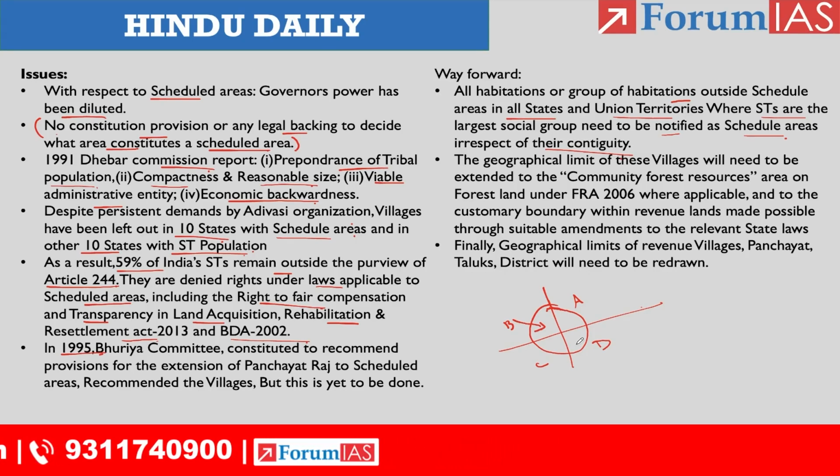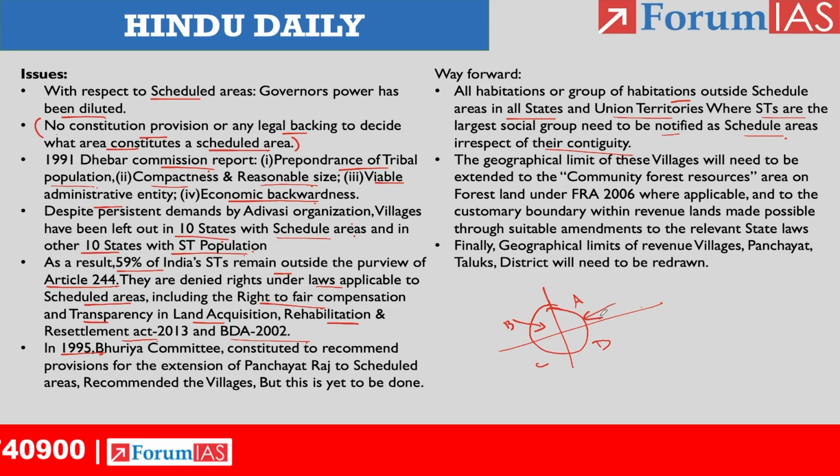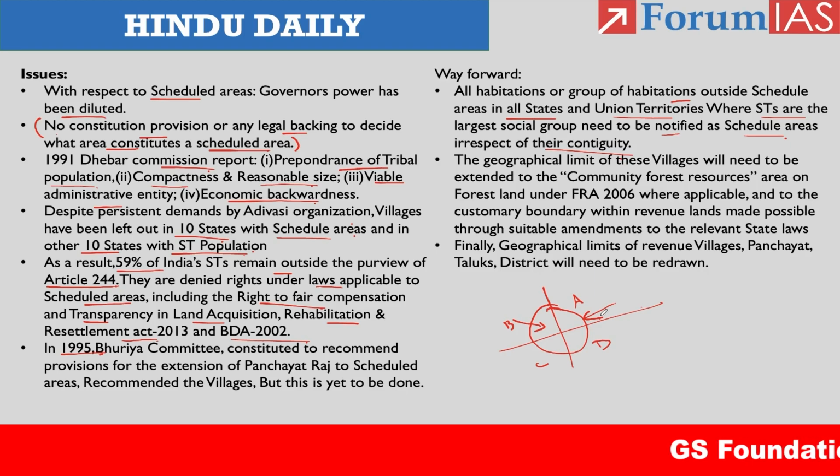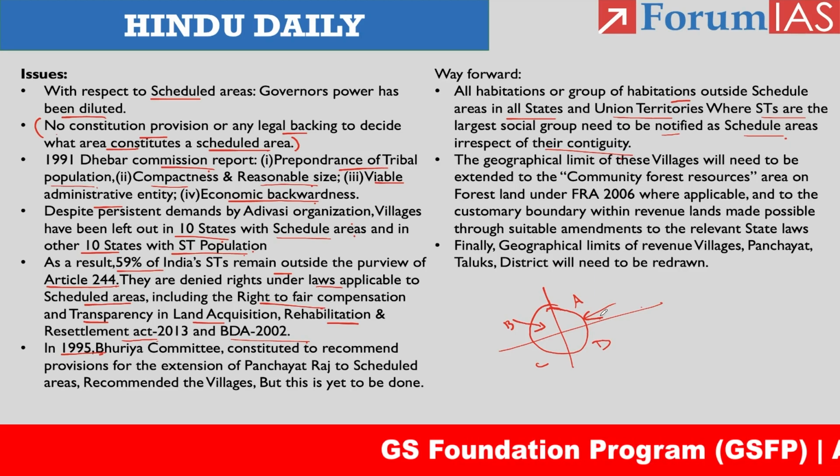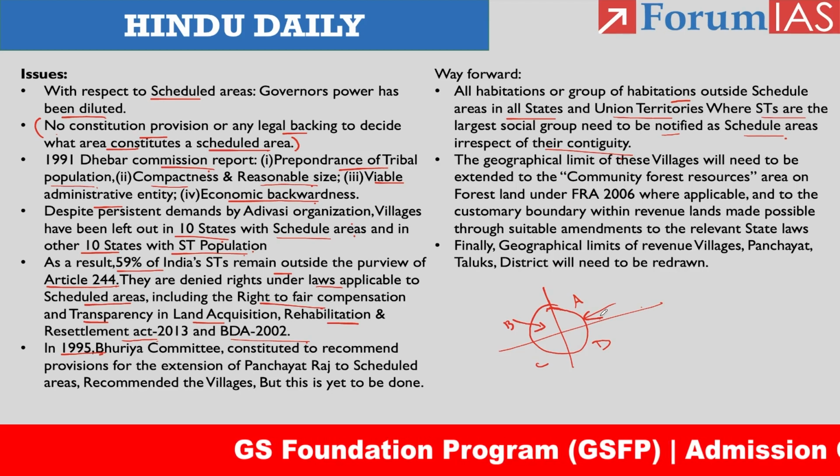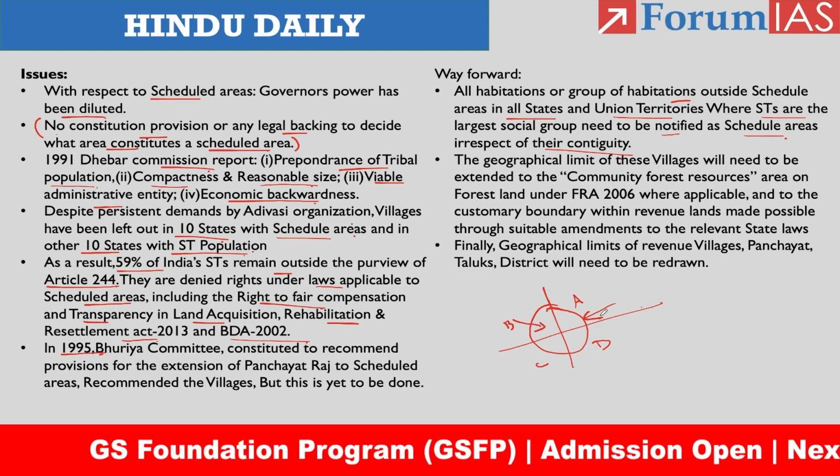This is how the government has been stating, right? So in several cases, the demarcation is not in favor of the tribal population. This is what the article has been stating. So irrespective of the contiguity, we need to approve the region as a scheduled region, okay?